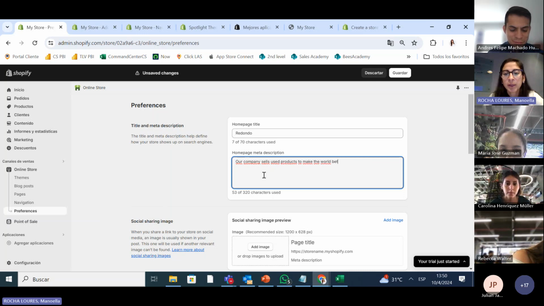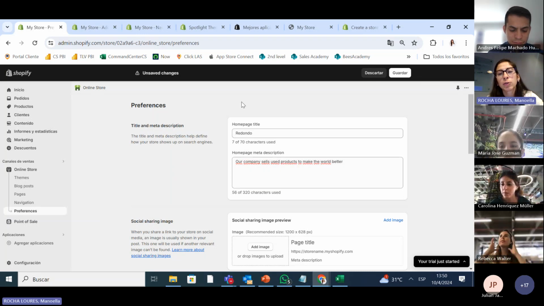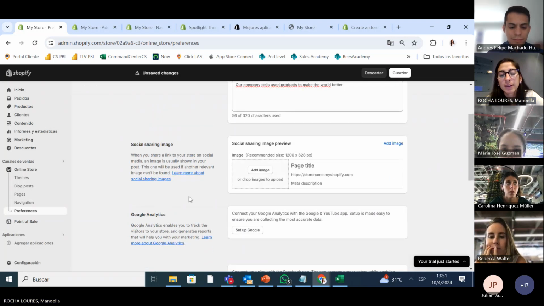So every time somebody writes Redondo and finds it on Google, this is what's going to show. Here it tells you the title and meta description help define how your site shows up on the search engine. I always say Google because Google is the one that we use the most in Paraguay. This is a question that one of you guys asked me in last class about Google Analytics.